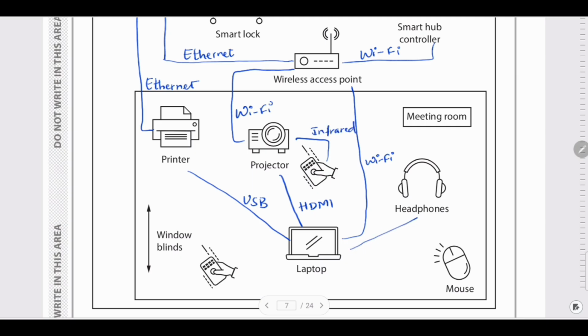One is you can go for a wireless connection, the other one you can go for a wired connection. So you can either connect it using Bluetooth or USB. The same thing goes with the mouse. You can connect it via Bluetooth or USB. Again, window blinds, you can control them using the remote that uses infrared.